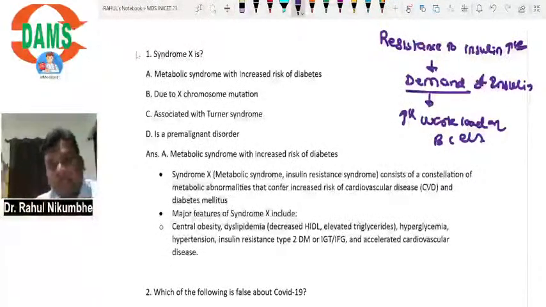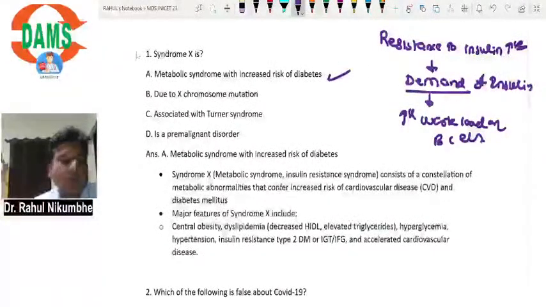But resistance to insulin is very high. So even if concentration of insulin is increased, it is not sufficient and it is not able to decrease the sugar. So the patient develops diabetes. So a patient having metabolic syndrome has increased risk of diabetes. It is a correct sentence.